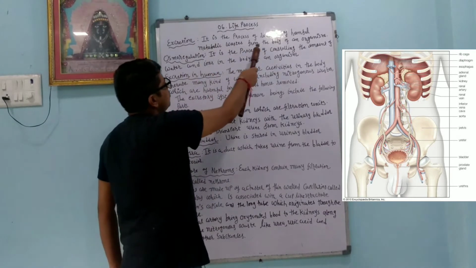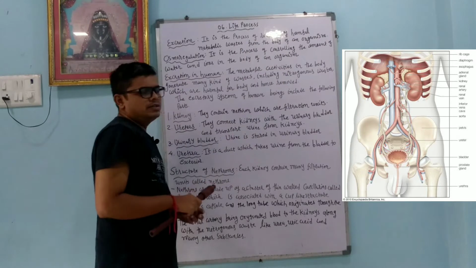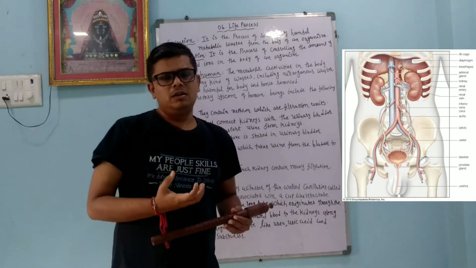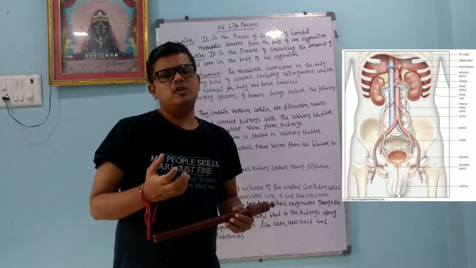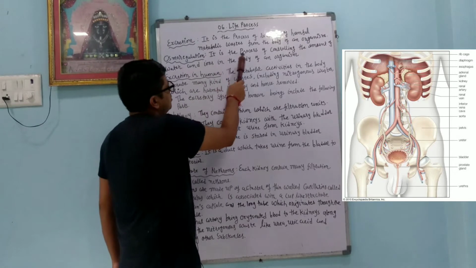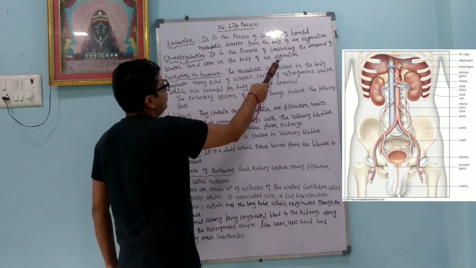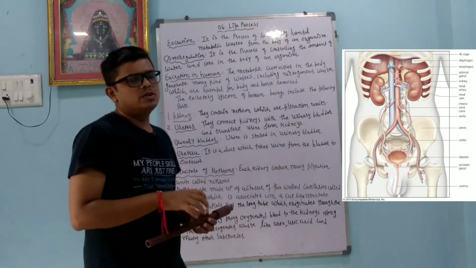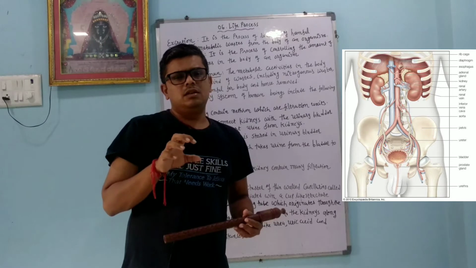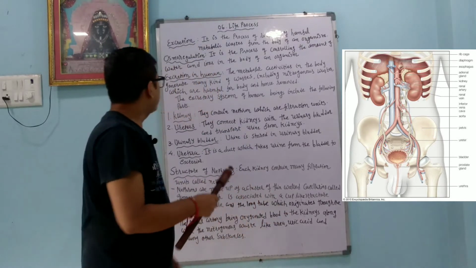Excretion. It is the process of removal of harmful metabolic waste from the body of an organism. So whatever harmful products are obtained during metabolic activities go outside of the body, that is called excretion. Osmoregulation. It is the process of controlling the amount of water and ions in the body of an organism. So it is a process to control the amount of water as well as the ions in the organism, that is called osmoregulation.